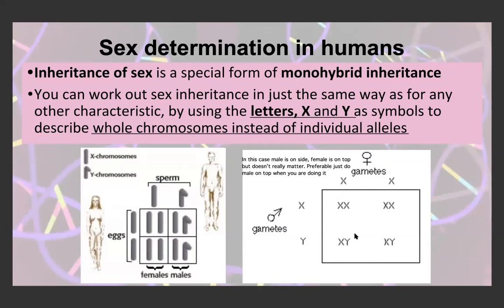For example, this is the human boy we're talking about. We can see that the X came from the mother and the Y came from the father. We know that in the formation of an embryo, every embryo has an X chromosome. The other one is either an X or a Y chromosome. So a female always gives her X chromosome. You always have your X chromosome from a mother, and your other chromosome, which could be an X, comes from your father. If it's a Y, it also comes from your father.